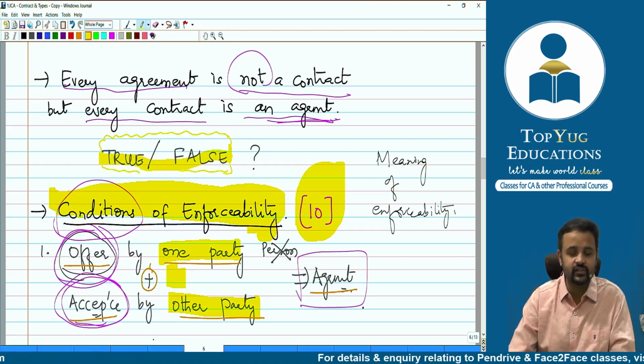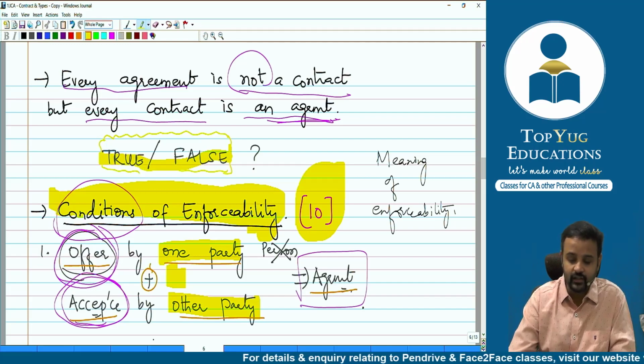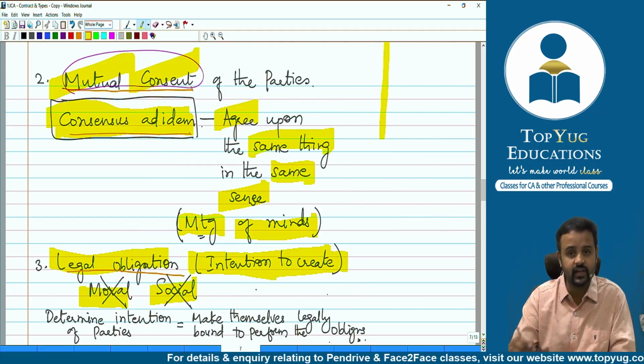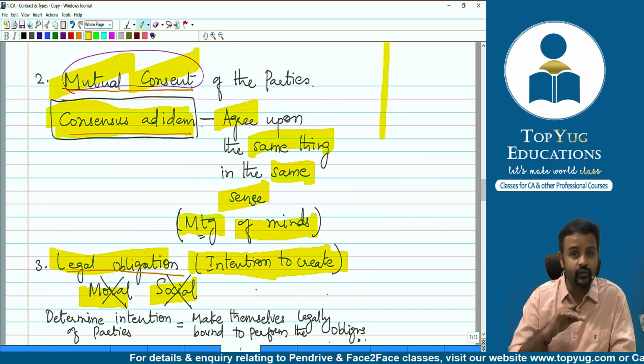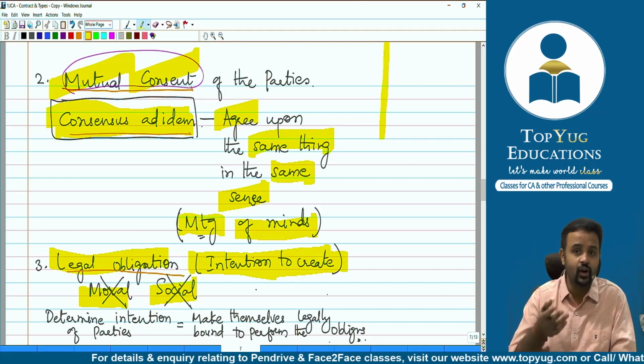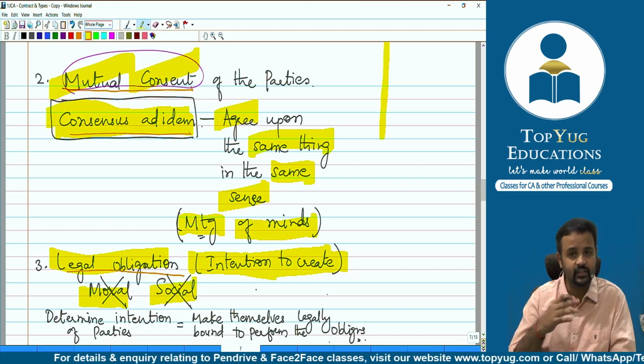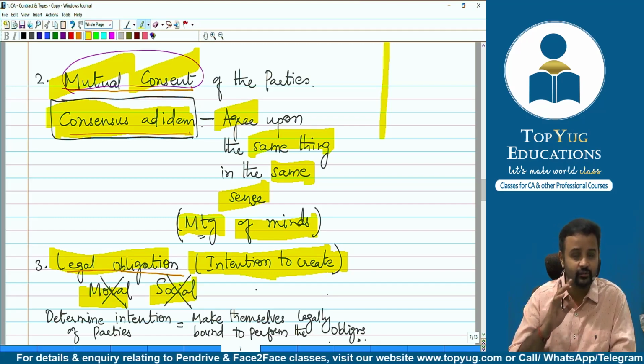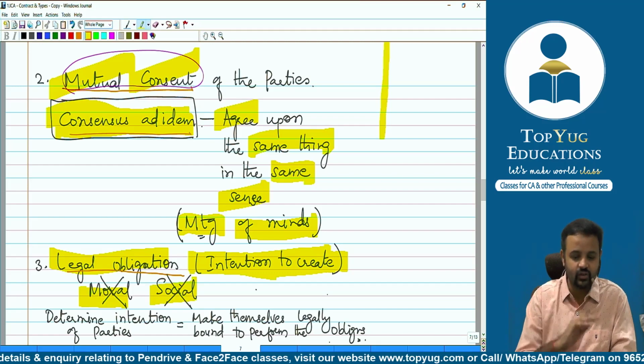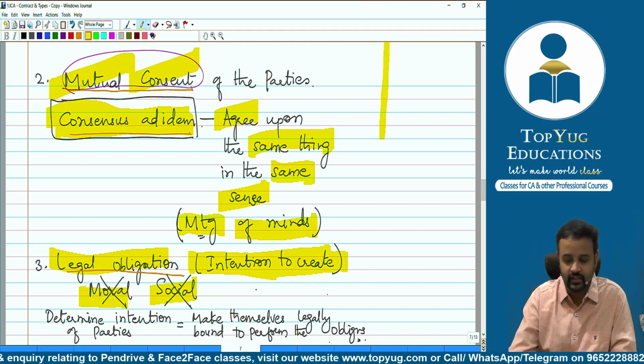So what are those conditions of enforceability? There shall be an offer by one party to another party, and that other party to whom the offer has been given should give his acceptance. Then the offer should be understood by the offeree in the same sense, so there should be a meeting of minds. The acceptance should be given on the same thing, not on another thing.